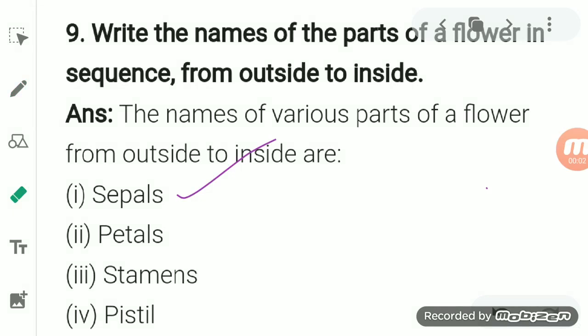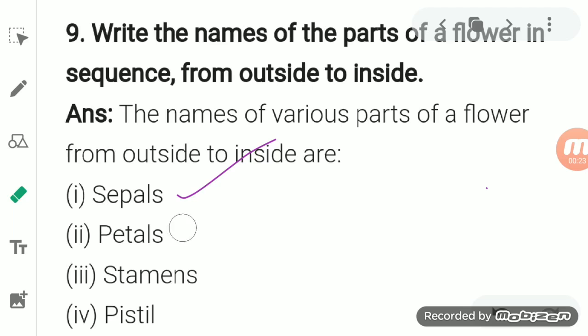Now what is the role of the sepals? Sepals are present on the outer side and help in protecting the flower at its initial stage, when it is in bud form.